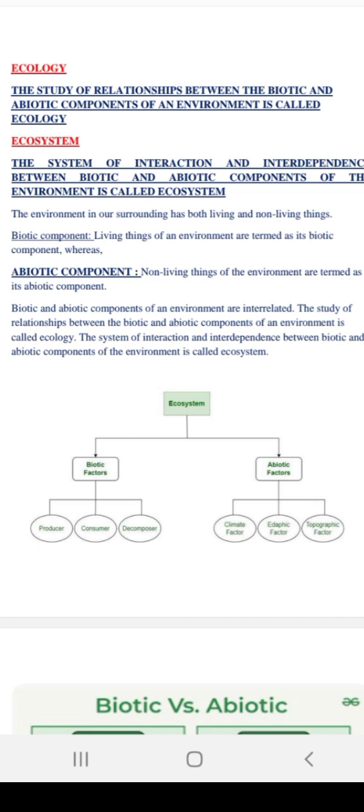The next thing is how these two are interconnected and interrelated. In an ecosystem, the abiotic matters like carbon dioxide and water are consumed by the biotic factors. Water and carbon dioxide are abiotic, but they are consumed for the survival of biotic organisms, which use them to convert into food. Transport of energy between different organisms of the biotic components through food chains is one of the most important functions of an ecosystem.